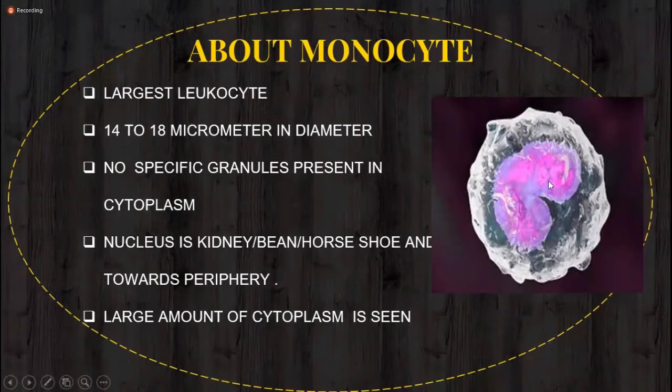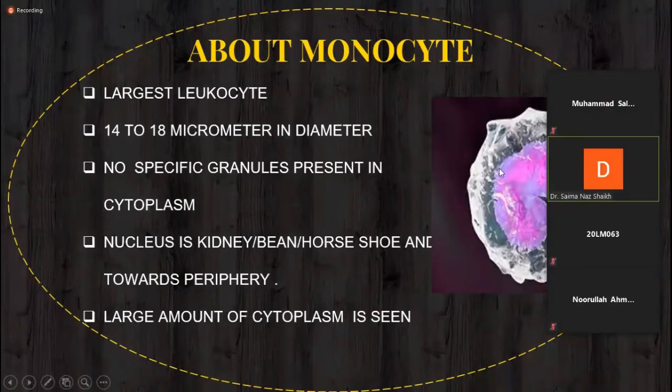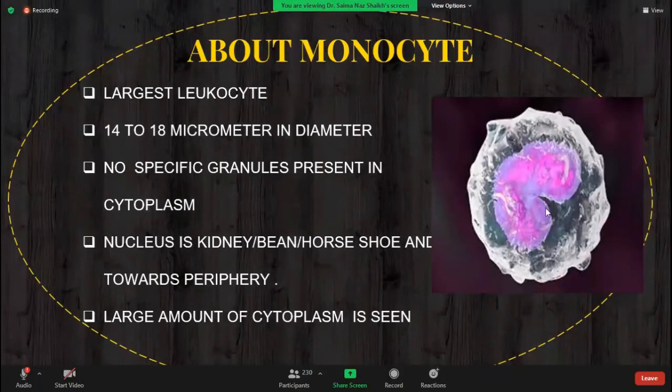Look at this nucleus, because agranulocytes are classified according to the shape of nucleus. So focus on the shape of nucleus, that is kidney shape. This just looks like a kidney, or it may be bean shaped, or maybe it looks like a horseshoe shape. So it looks like a bean shape, kidney shape, or horseshoe shape. And look at this, it is slightly towards the periphery.